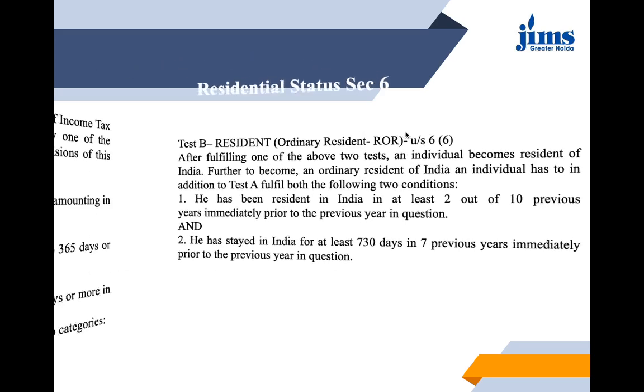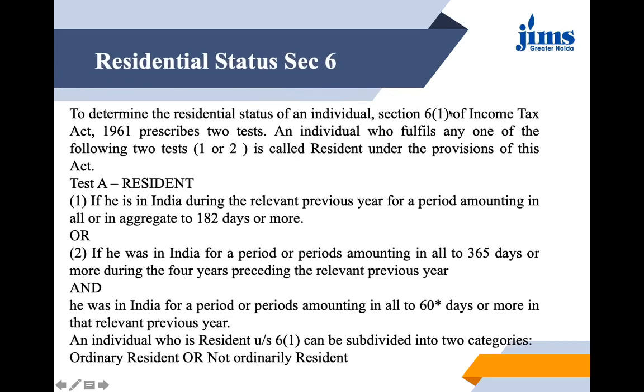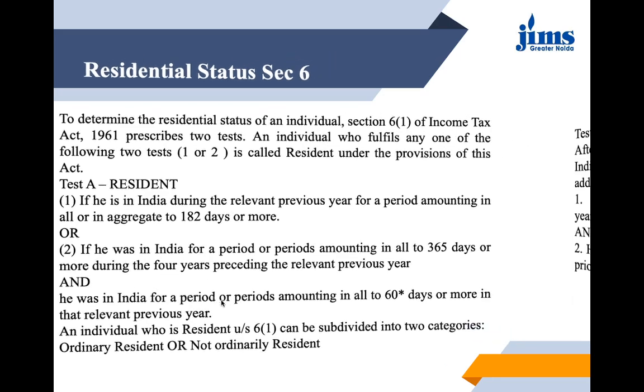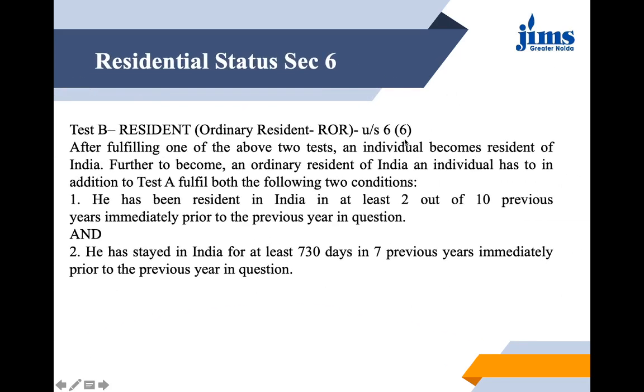You can notice that in the previous part where the residential status is being defined, the section is 6 only, but the subsection is 1. So section 6 subsection 1 defines the conditions for being a resident, and further section 6 subsection 6 defines the condition to be an ordinary resident. Okay, after fulfilling one of the above two tests that we have seen at point 1 and 2, an individual becomes resident in India.